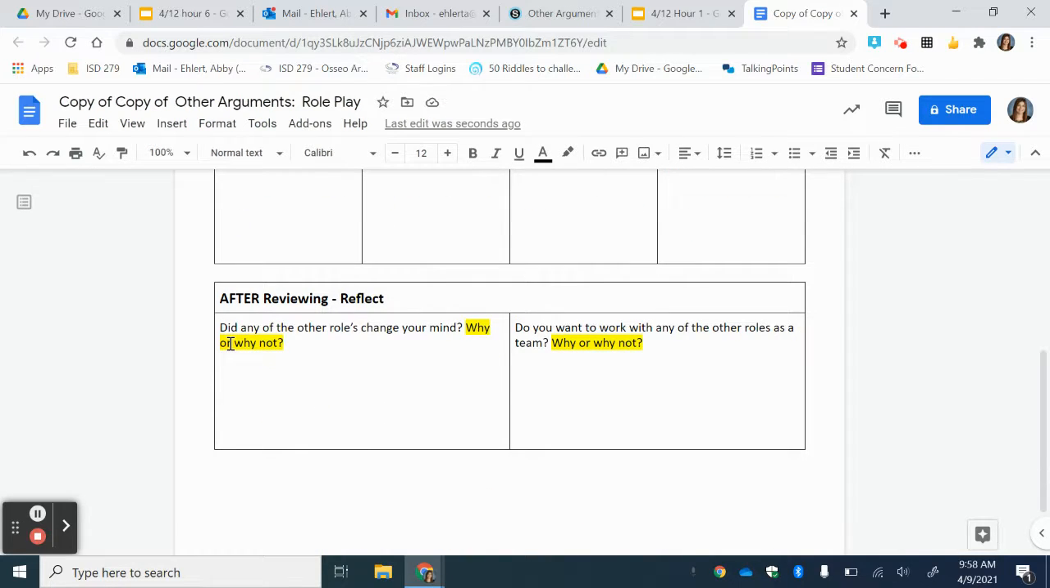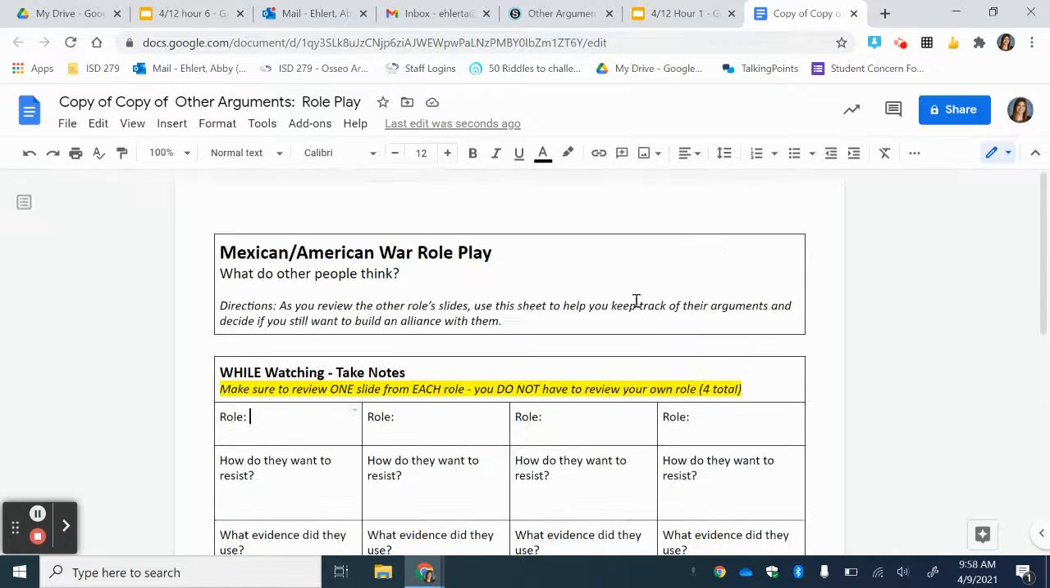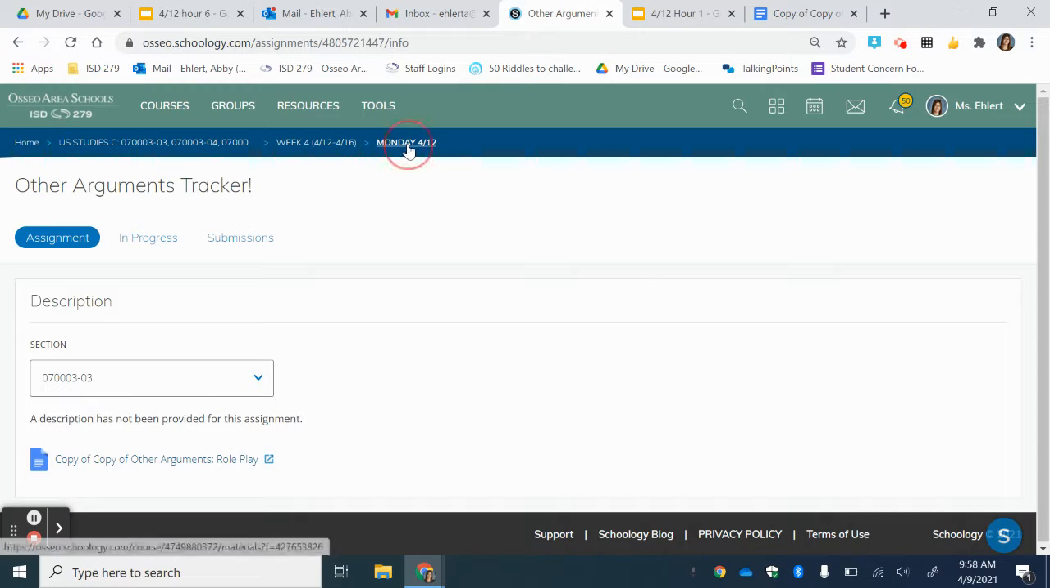It says, did any of the other roles change your mind? Why or why not? And do you want to work with any of the other roles as a team? Why or why not? Remember, you're answering both of these questions still from your role's perspective. Okay, so you're going to be answering these from your role's perspective. Okay. Once you're done with that, make sure that you submit it on Schoology, and then you'll be done with your U.S. Studies work for the day.